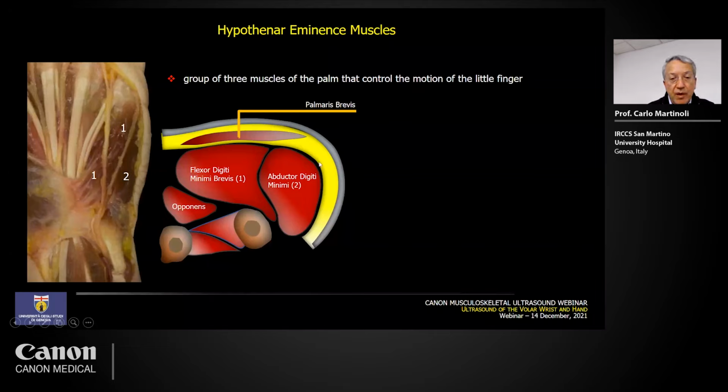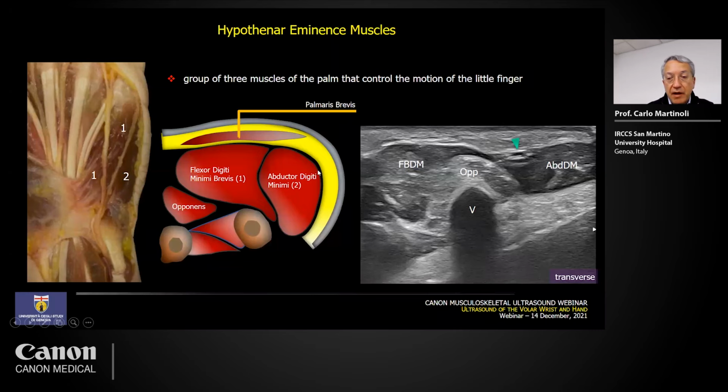So when we scan this area, remember to place the probe transversely at the level of the fifth metacarpal, and that's the image. You can see the arrangement of the flexor digiti minimi brevis here in a more radial position.